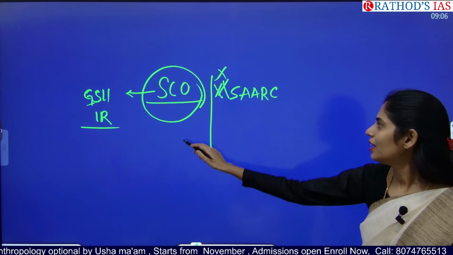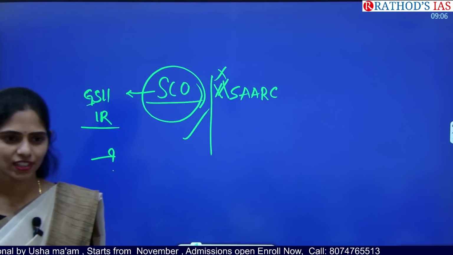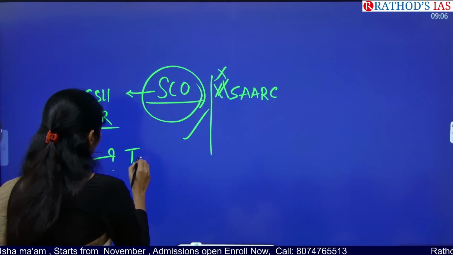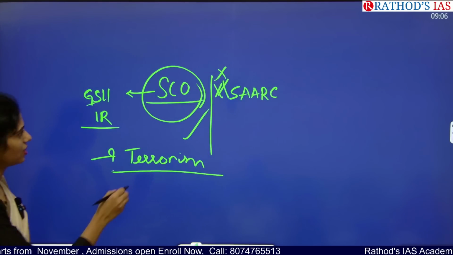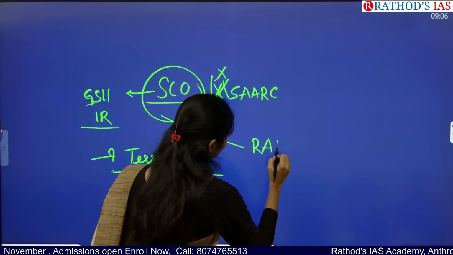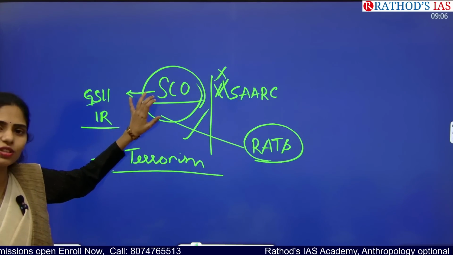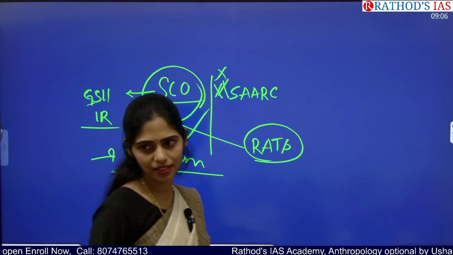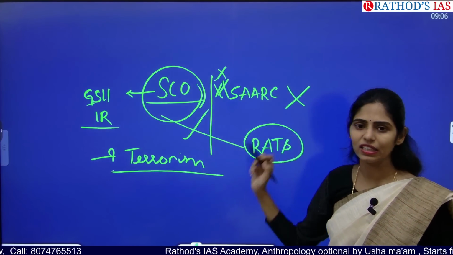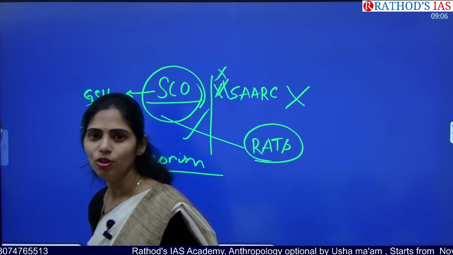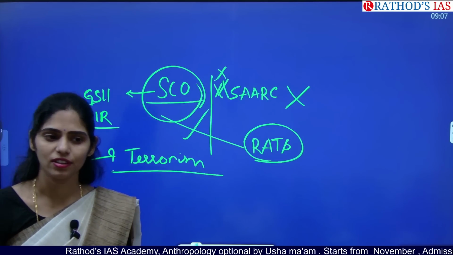So here we need to participate. Apart from that, we have a problem of terrorism. To address this terrorism, this organization is very important because in this SCO we have RATS, the anti-terror organization. We will be using that RATS in this SCO so that we can address global terrorism. But in SAARC, we don't have any anti-terror organization like the SCO. Because of this, the SCO is very important for India because India is facing this problem of terrorism.